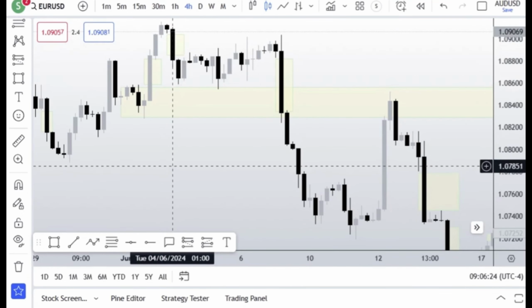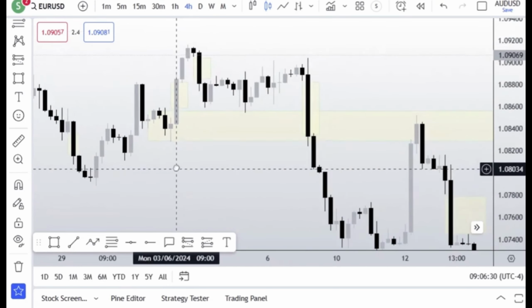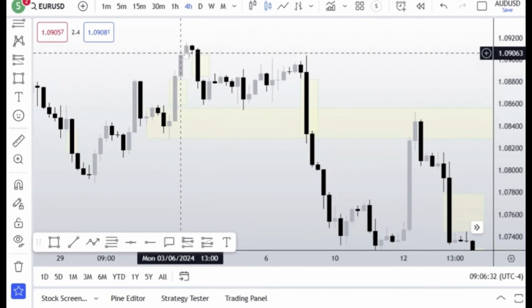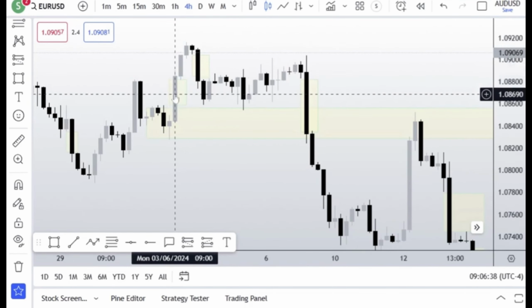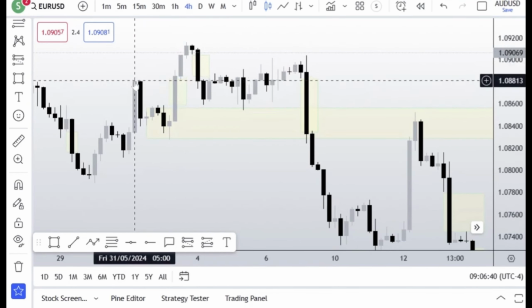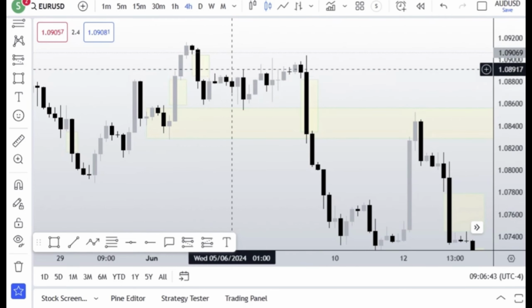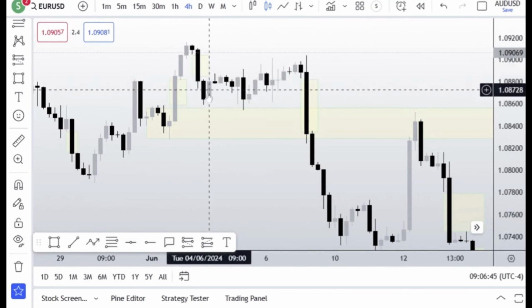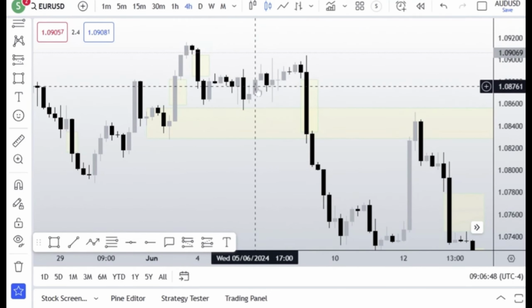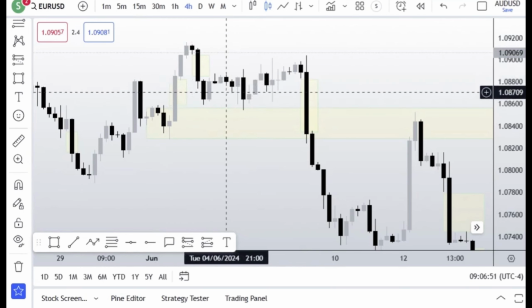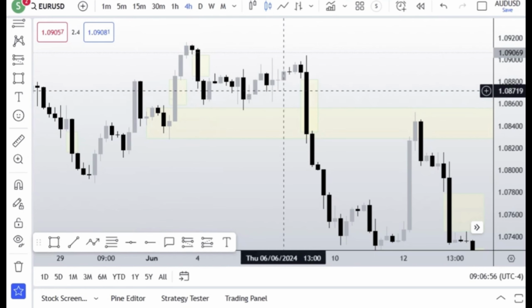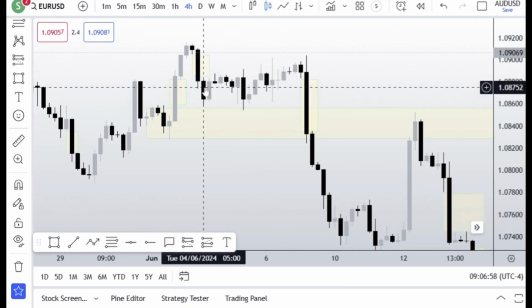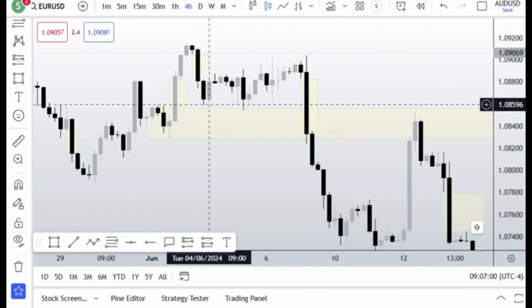If you notice there, one thing that happened in the market is that after creating these highs here, instead of continuing higher from this high or from this fair value gap, which is overlapping with an order block right there, we started ranging. So whenever you see a ranging market like that inside the fair value gap or on an order block or anything, just know that it's a low probability.